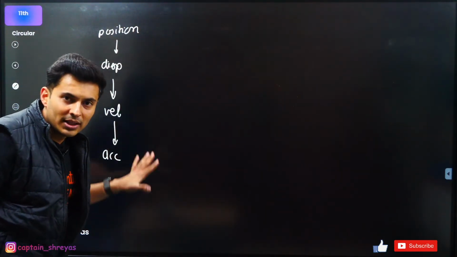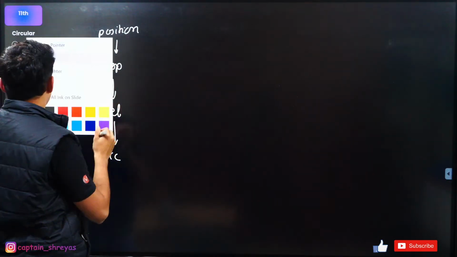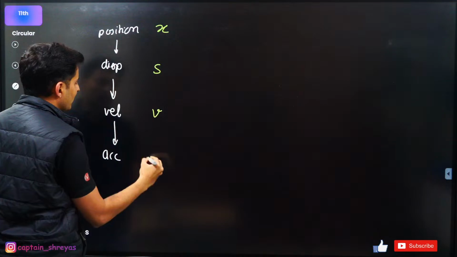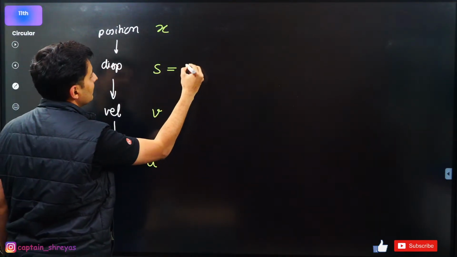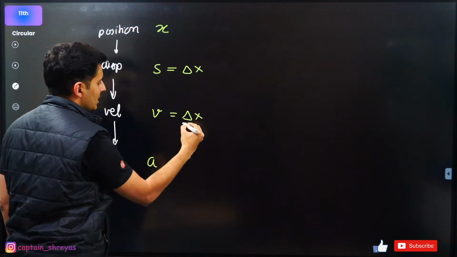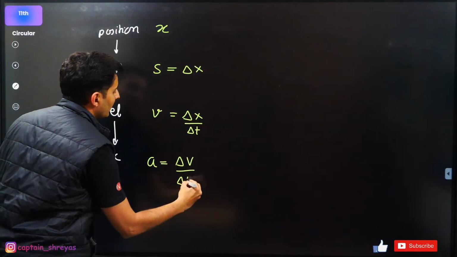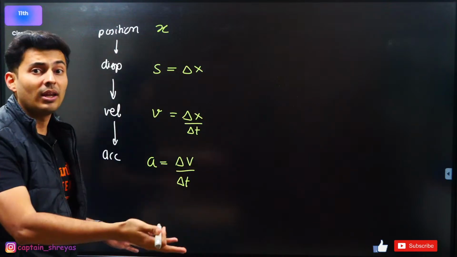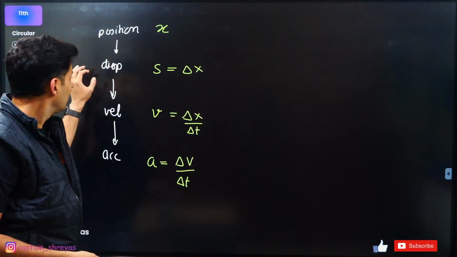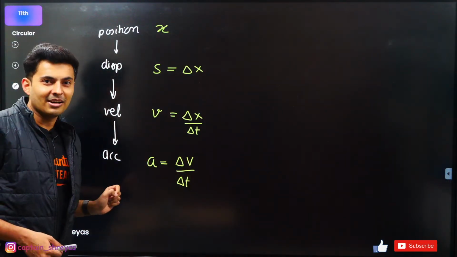You have learned all these things in 1D, 2D motion. Same things. So you have position, then displacement, velocity and acceleration. Displacement is change in position. Velocity is your displacement or change in position upon time. Acceleration is change in velocity upon time. Same things also come in circular motion but in a different way. They are called angular position, angular displacement, angular velocity and angular acceleration.